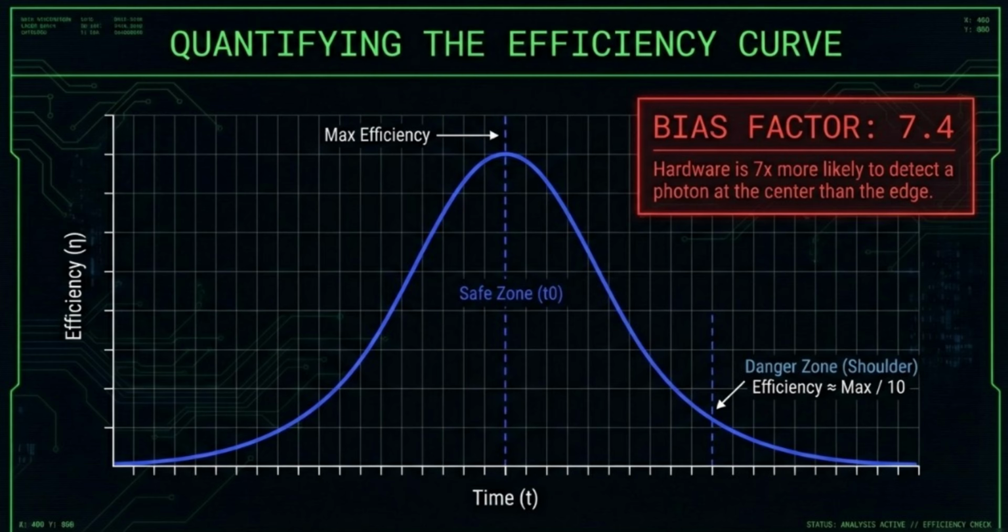Eve doesn't need to hack the detector's logic. She simply uses this 7-to-1 imbalance to filter the data. By shifting undesirable pulses into that danger zone, she ensures they essentially disappear, leaving only the pulses that serve her reconstruction of the key. We are no longer looking at random channel loss. We are looking at a statistically engineered exploit. Next, we'll see how Eve orchestrates this shift using fiber delay lines.